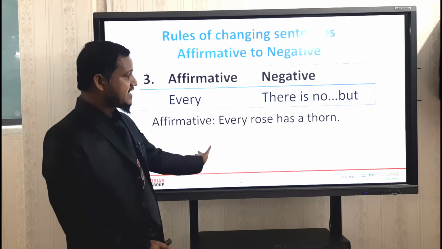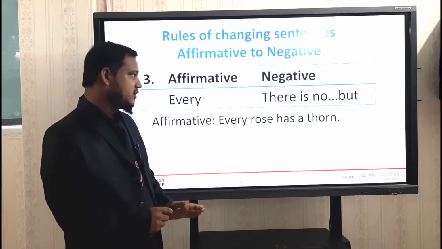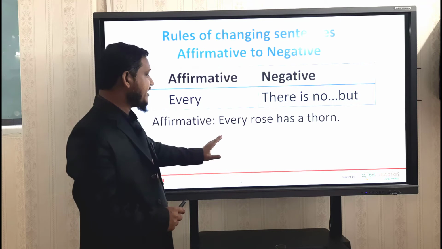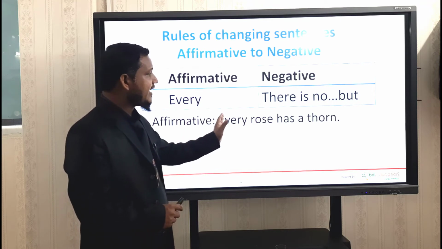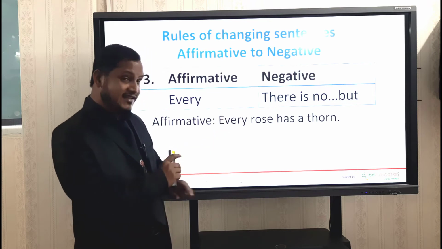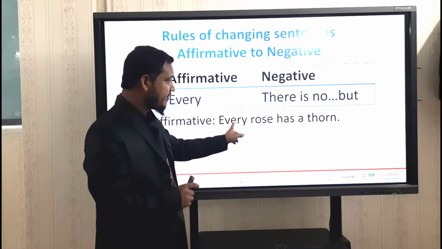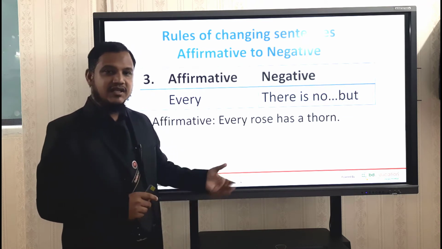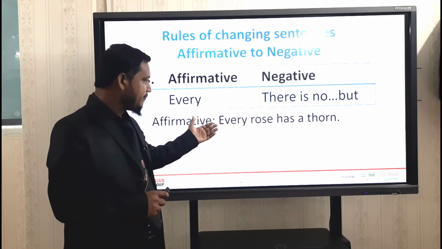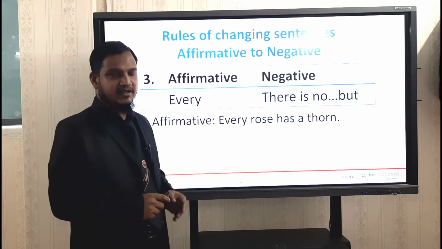Then if you want to change this kind of sentence, what to do? Just do not write every in the negative sentence. Rather, we will write "there is no ..." and in the blank you will write the next word after every, and then the rest of the sentence will remain the same. Dear students, let's solve the example and you will understand this very clearly.